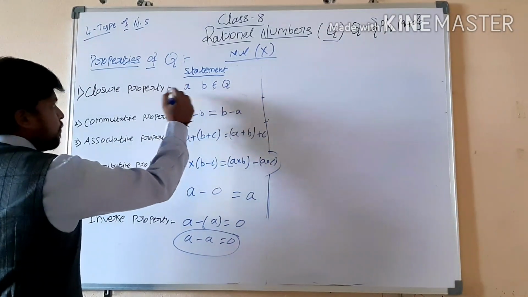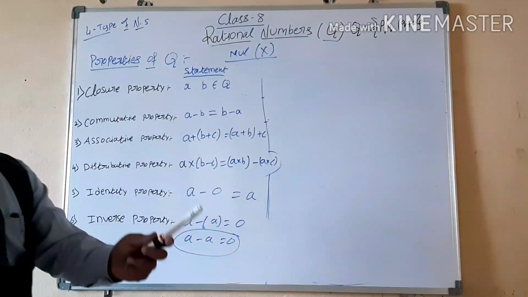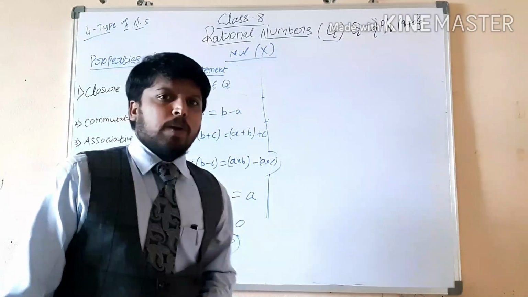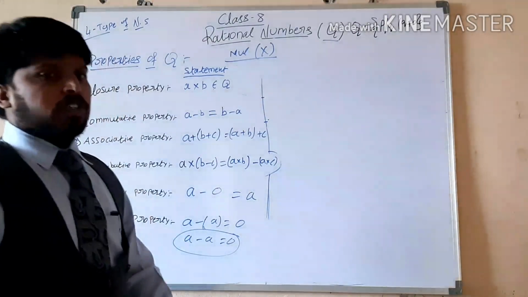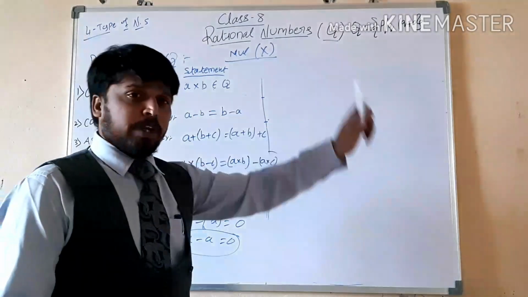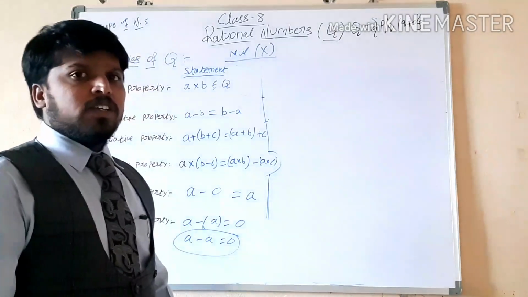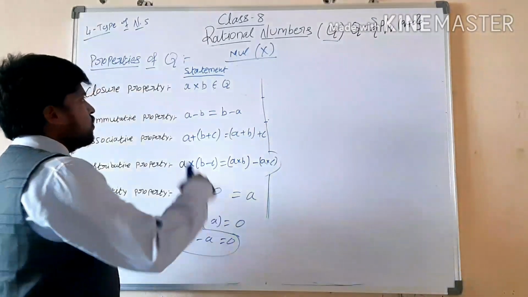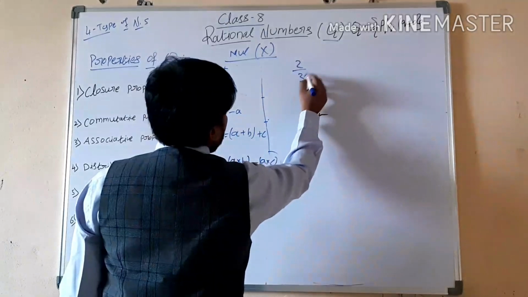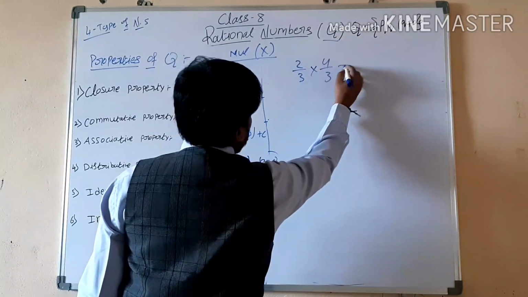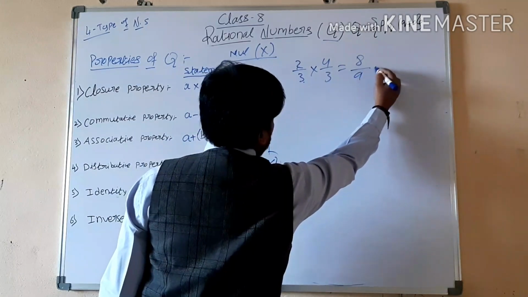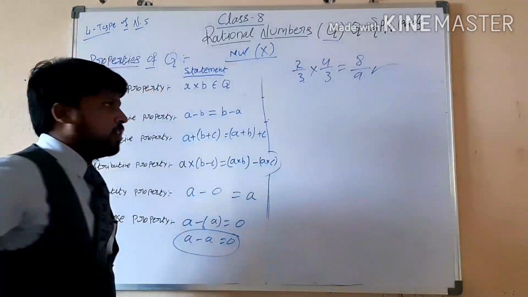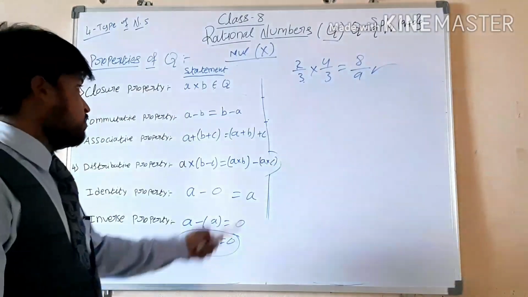When we multiply two rational numbers, again we have to get a rational number only. So 2 by 3 into 4 by 3: 4 2s are 8, 3 3s are 9. So this is also a rational number. So under multiplication, the closure property is satisfied.